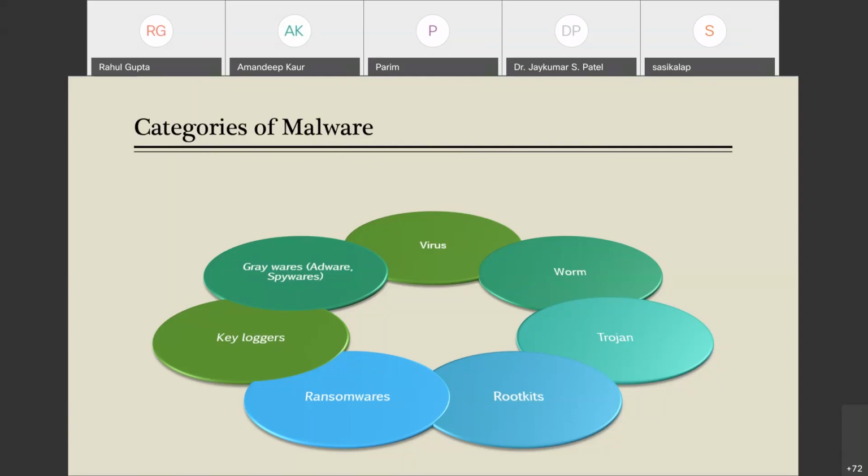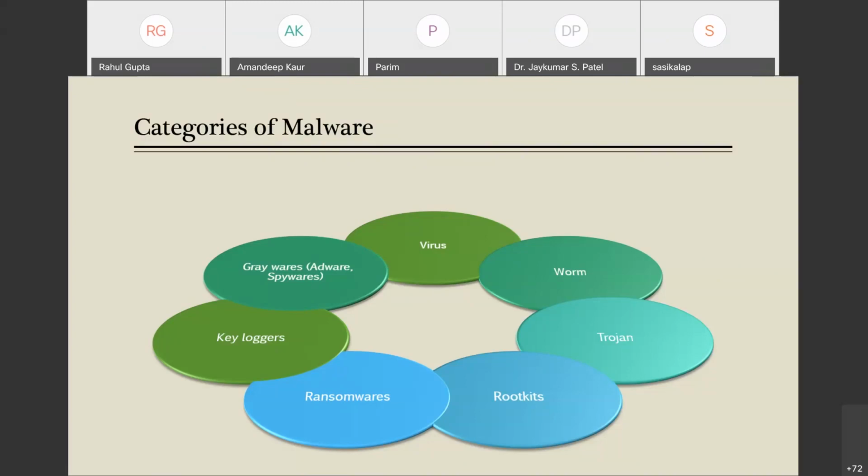It generally uses a computer network to spread itself, relying on security failures on the target system to access it, and worms almost always cause at least some harm to the network. They even consume your bandwidth, so that is also harm.